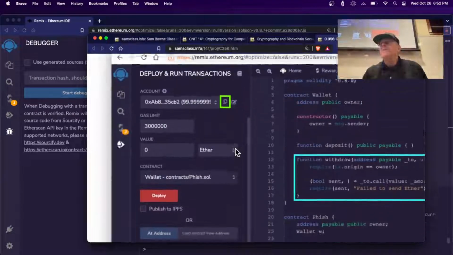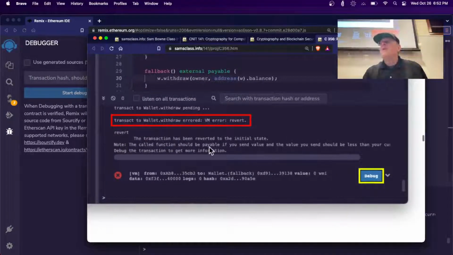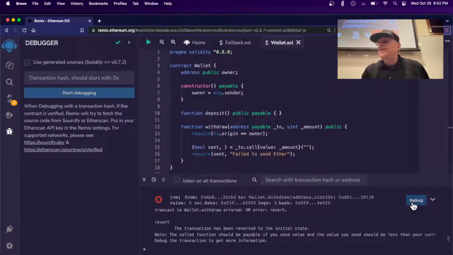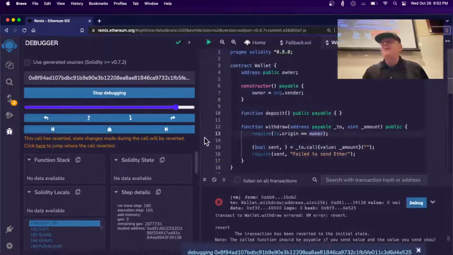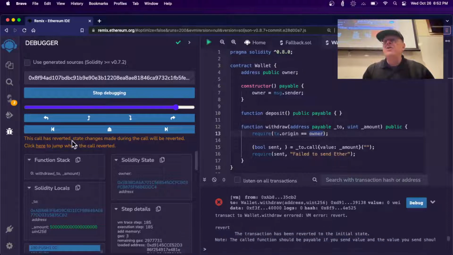Debug button. Oh, down there. Okay, there. There we go. There's the debug button. There, now it's debugging. And now see, it's highlighted this command. This is the command where it stopped. And you can see the condition here, which is good. The call is reverted. Here's the owner of solidity state.